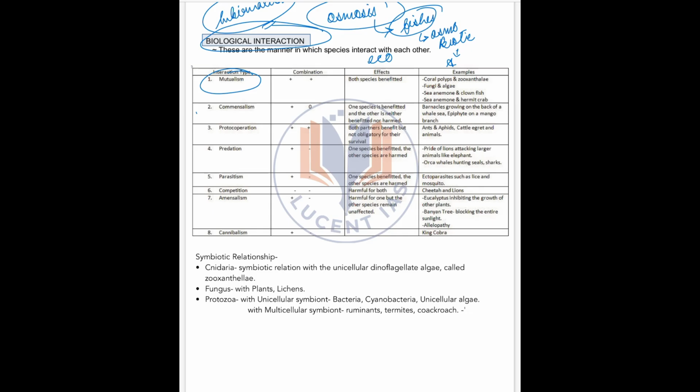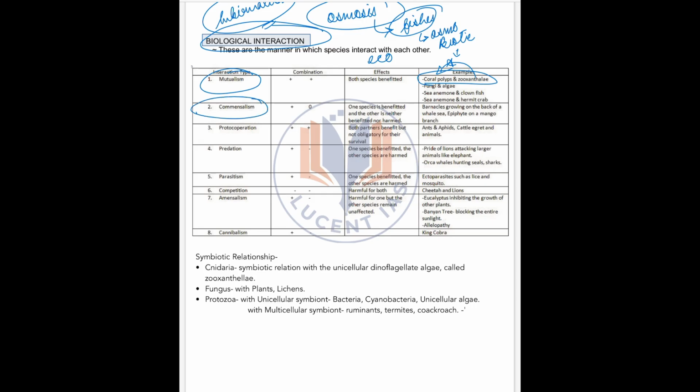For example, coral polyps and zooxanthellae. The coral reefs that we see are an interaction between coral polyps and zooxanthellae. Coral polyps provide them with shelter. In return, zooxanthellae provide them the colors and also the necessary nutrients. Clear? Next up we have commensalism.